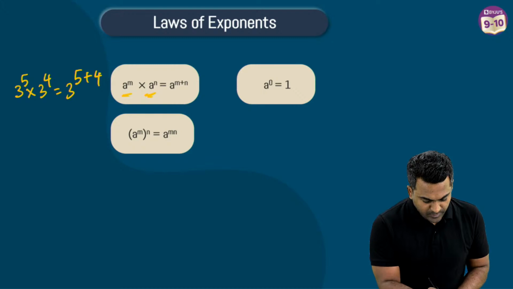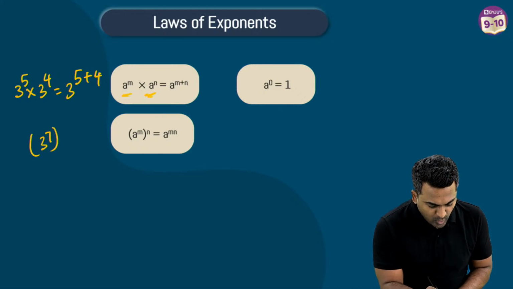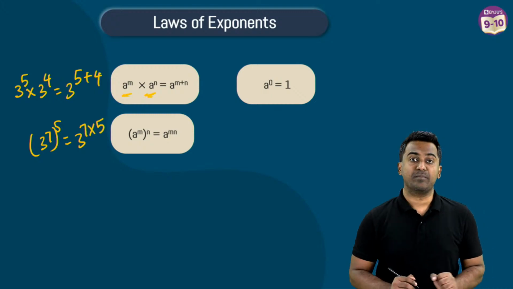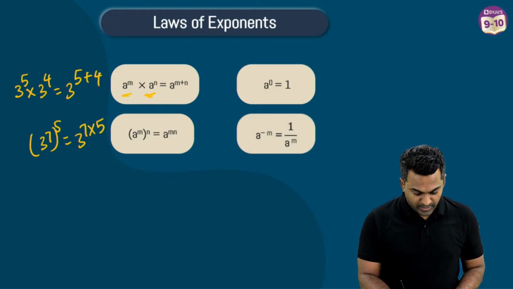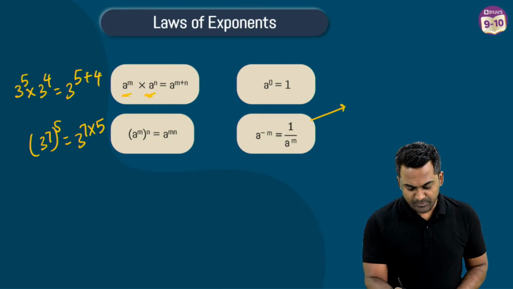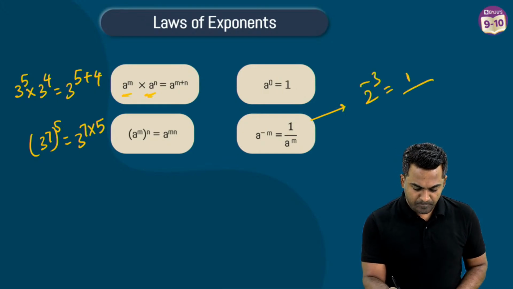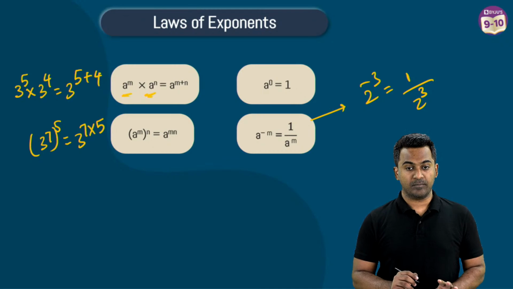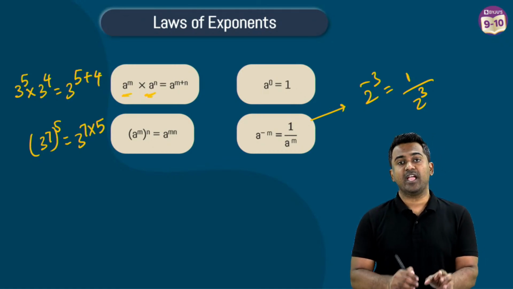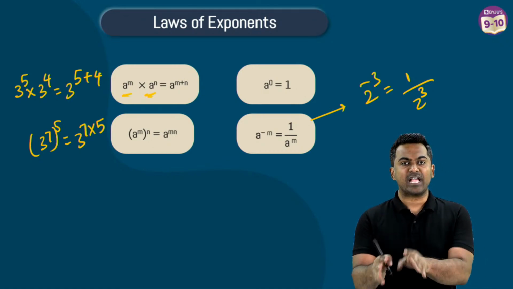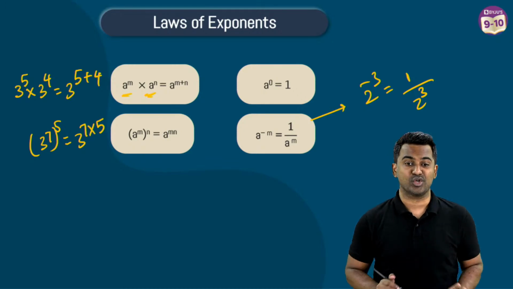Okay, now this will be what? 3 power 7 whole to the power 5, let's say. This will be 3 to the power 7 multiplied with 5, a power m whole power n. A to the power minus m, like an example could be 2 power minus 3 will be 1 by 2 to the power 3. Okay, rationalization means converting an irrational number to a rational number by multiplying with a conjugate.